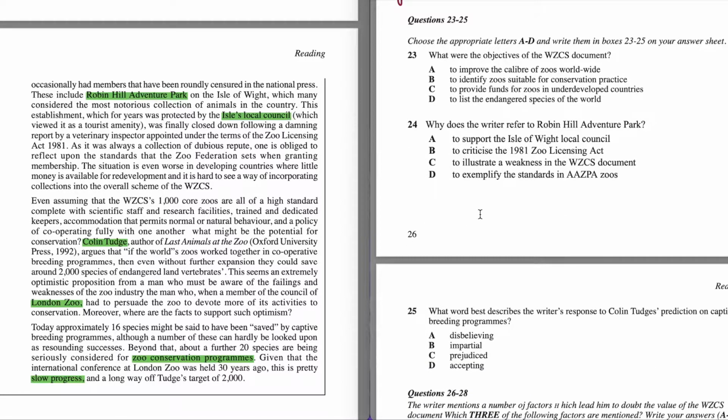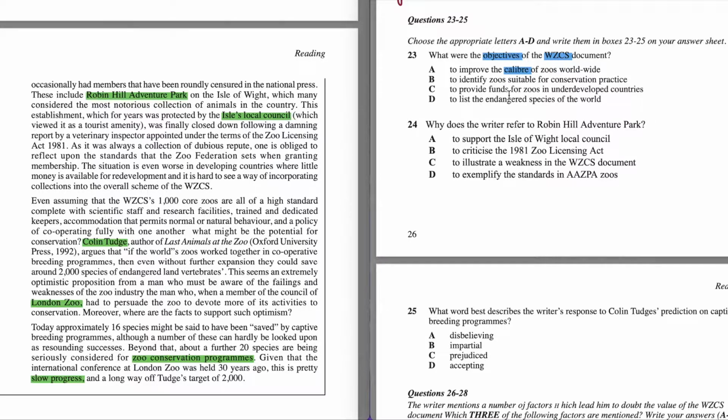Choose the appropriate letter A to D and write them in boxes 22 to 25 on your answer sheet. What is the objective of the WZCS document? And again about this document and the objectives of it. A, to improve the caliber of zoos worldwide.